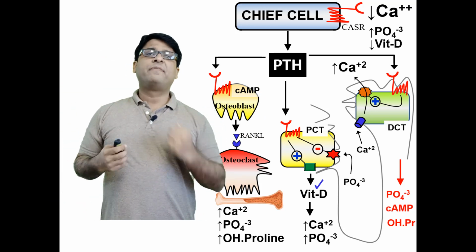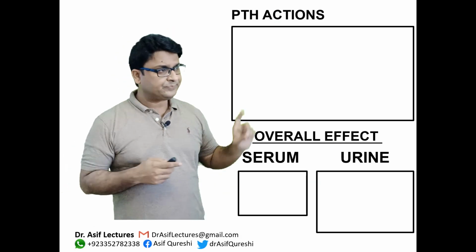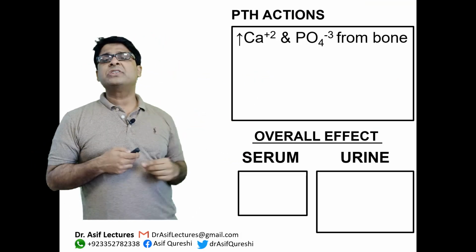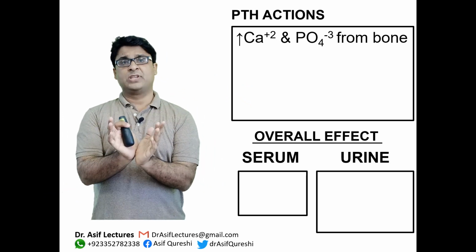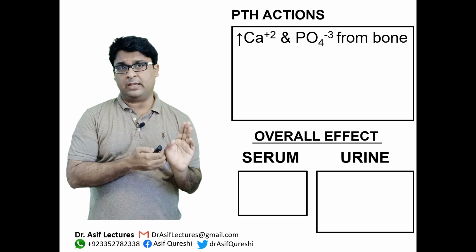So what will be the overall effect? The overall effect of PTH action will be increased calcium and increased phosphate from the bone. Please tell me that you understand this, because if you don't, you need to rewind the video and see that previous slide again.